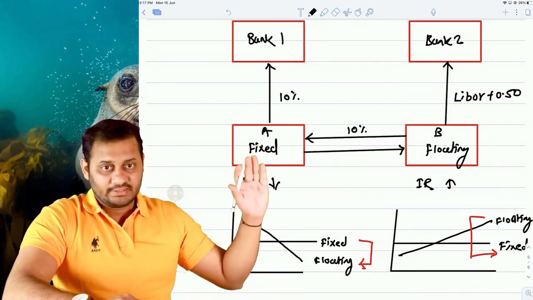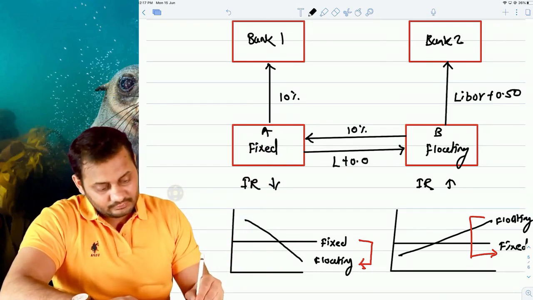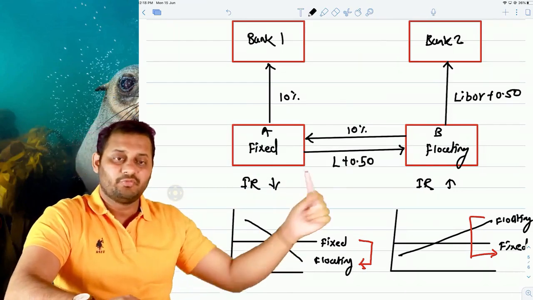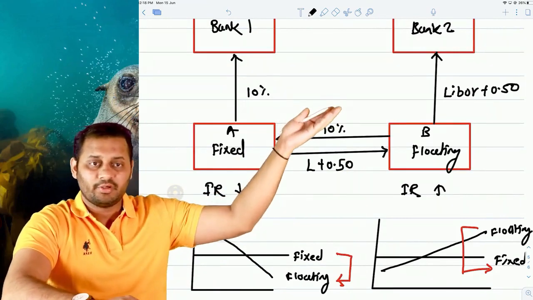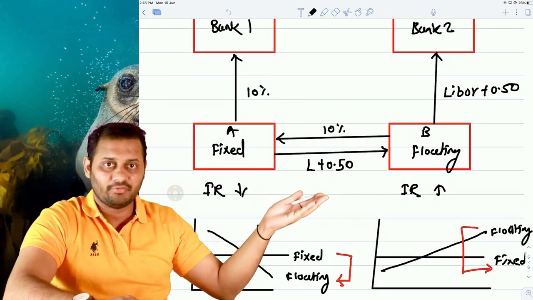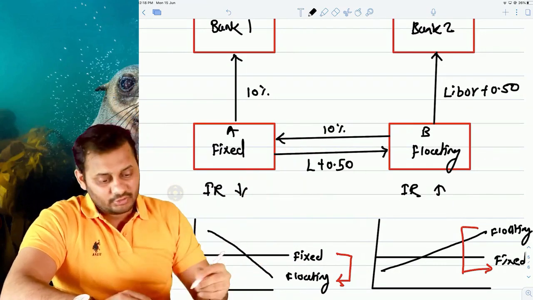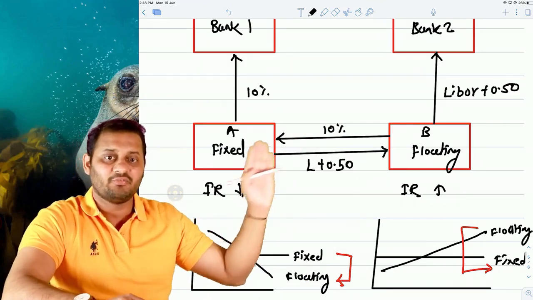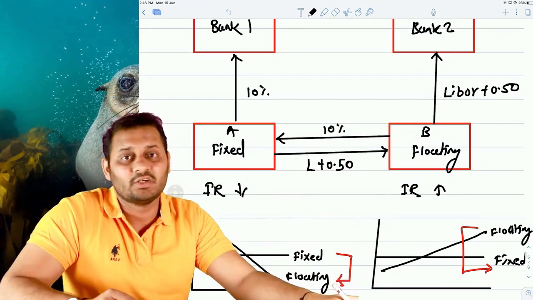And this A party will pay LIBOR plus 0.5 to B. So from the angle of B, let's have a look. B is paying LIBOR plus 0.50 and receiving LIBOR plus 0.50. The effect is nil and ultimately B is paying fixed. So for B, the net payment has been converted into fixed, and for A, the net payment has been converted into floating. This is how the swapping happens.